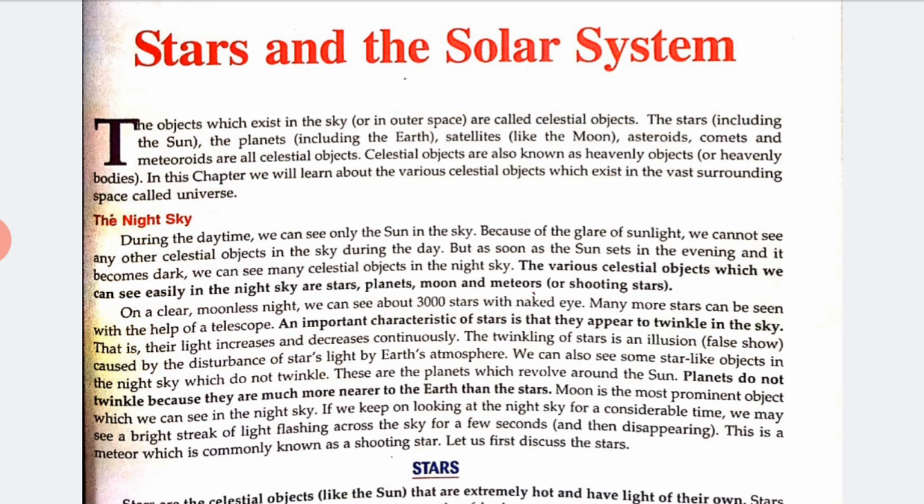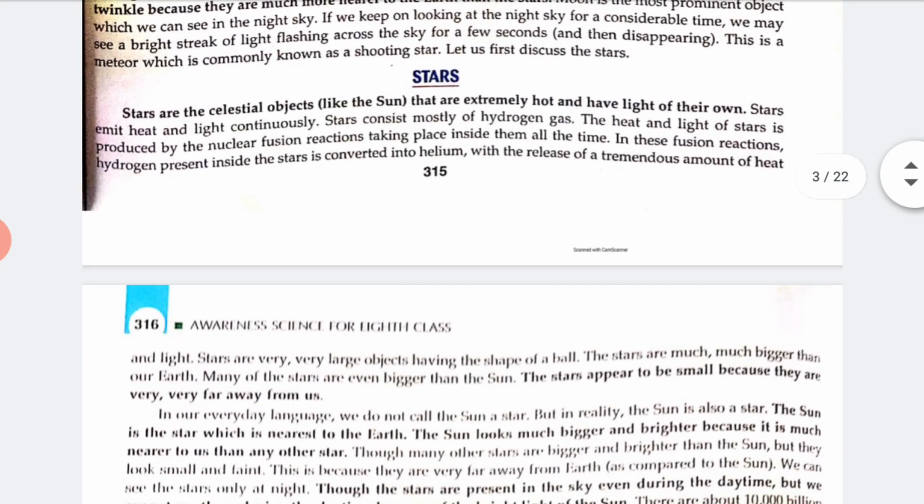The moon is the most prominent object which we can see in the night sky. If we keep on looking at the night sky for a considerable time, we may see a bright streak of light flashing across the sky for a few seconds. This is a meteor, which is commonly known as a shooting star. Now, let us first discuss the stars.